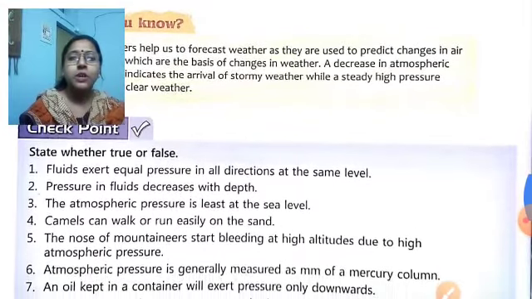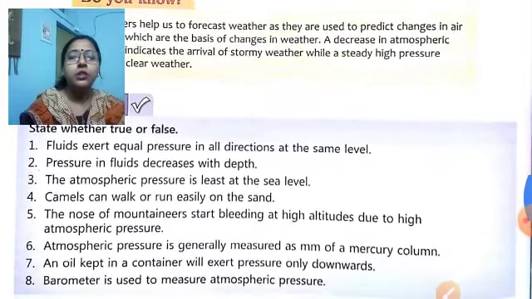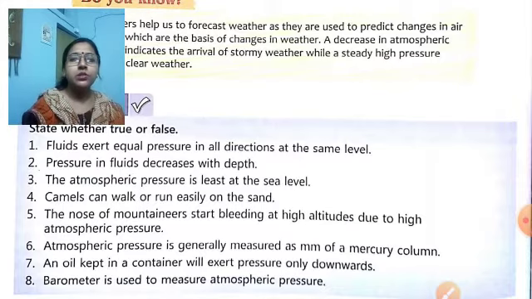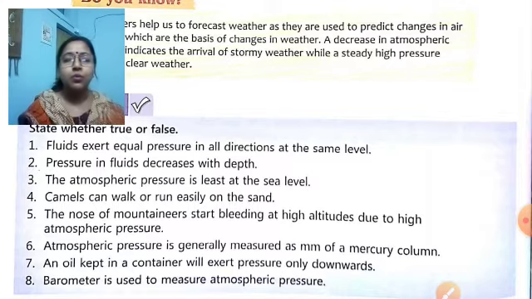Now come to the checkpoint. State whether true or false. Fluid exerts equal pressure in all directions at the same level. True. Number two, pressure in fluid decreases with depth. False. Number three, atmospheric pressure is least at sea level. No, false. It is highest at sea level.